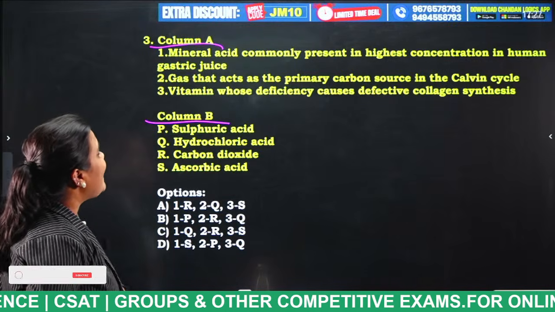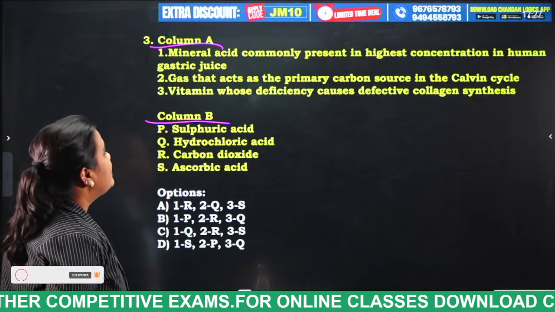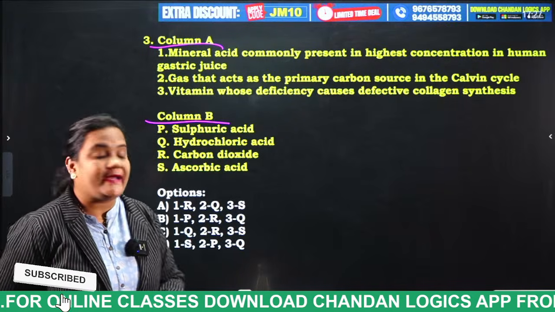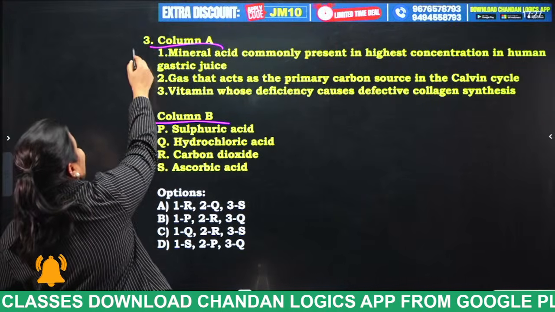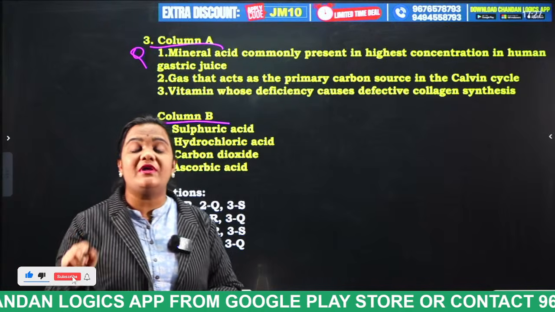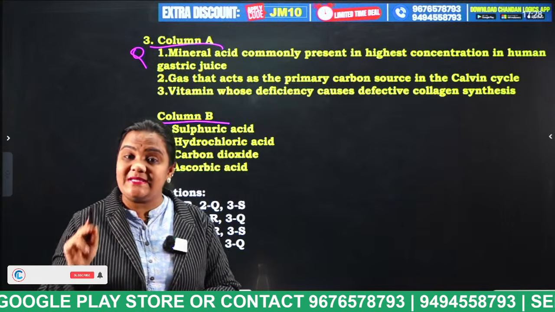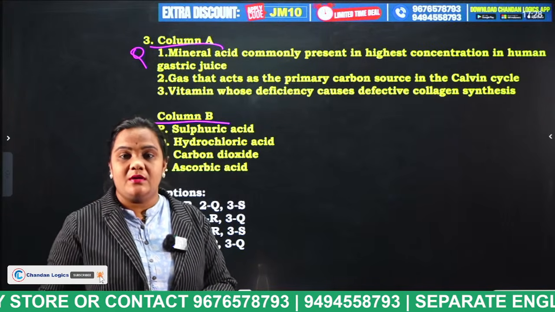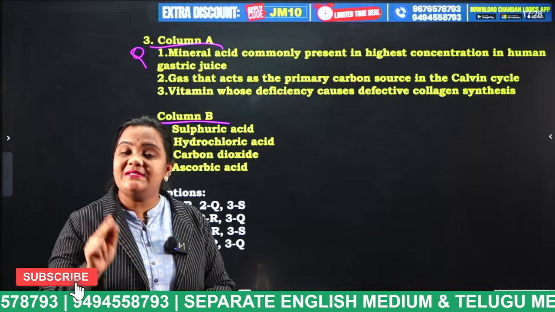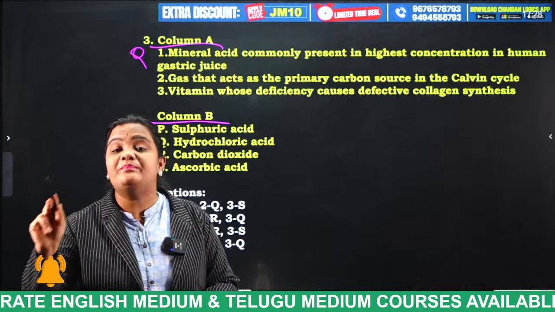Mineral acid commonly present in highest concentration in human gastric juice. It is a mineral acid, students. So what is it actually? Hydrochloric acid is the one which is present in the human gastric juice. At what part of the human digestive system, students? Stomach. This hydrochloric acid is present in the stomach in the form of gastric juices. This HCl will activate pepsinogen, which in turn releases the pepsin enzyme.